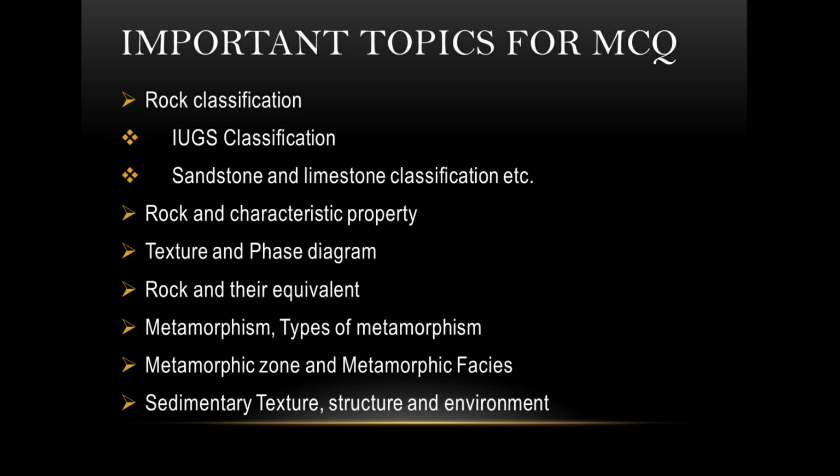Next we have rocks and their equivalents. That means in the question a volcanic rock would be given and you have to match it with its corresponding plutonic equivalent or vice versa. It would be better if you remember them systematically on the basis of their composition. And one more thing, sometimes questions are also asked about the composition of the rock, particularly the classification of rock on the basis of the ratio of alkali feldspar to plagioclase feldspar. So if you cover all these topics, there is a greater probability that you won't miss a question on the composition of rocks.